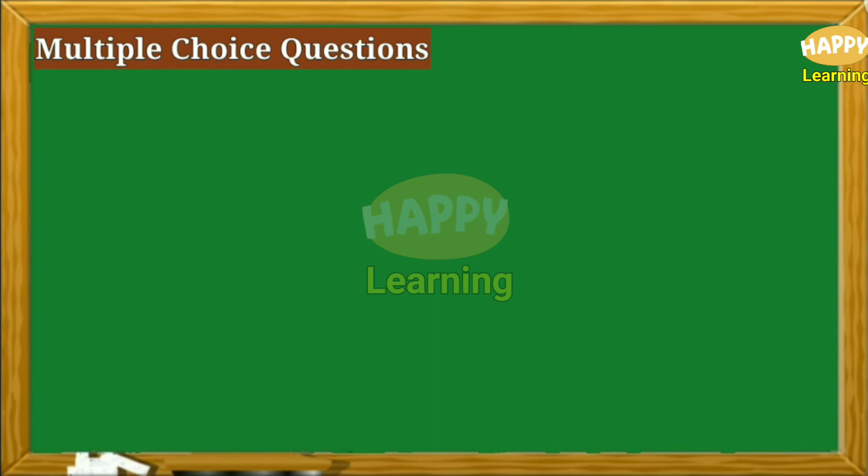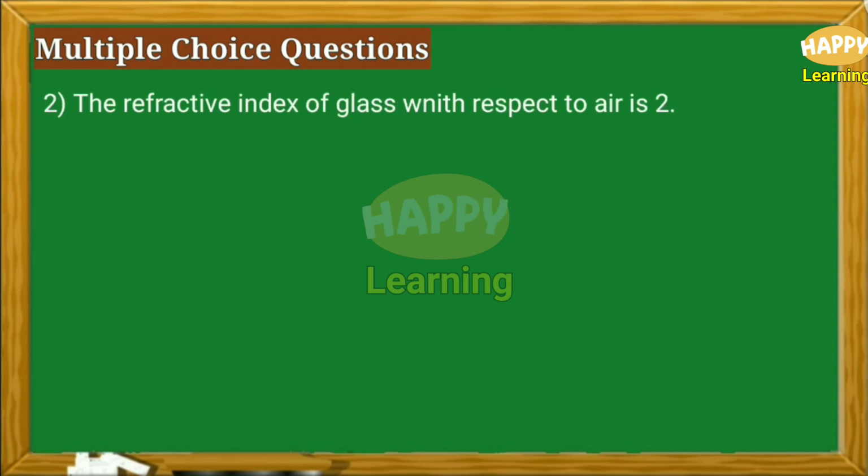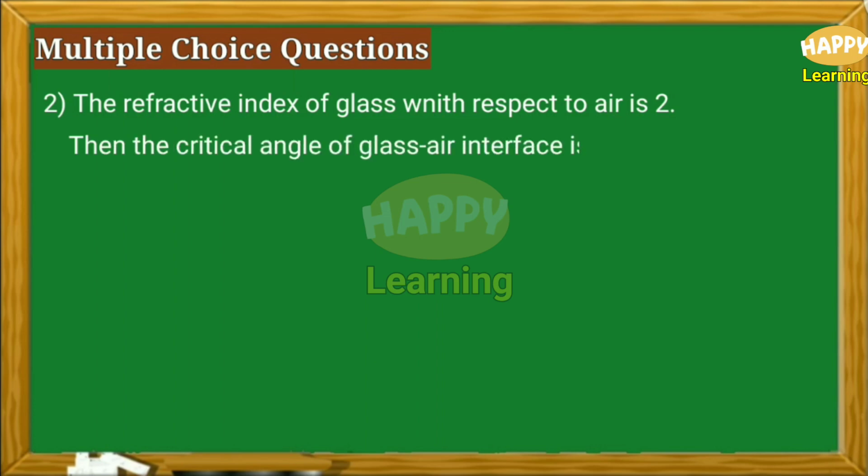Second question. The refractive index of glass with respect to air is 2. Then the critical angle of glass air interface is dash. Option A 0 degree, option B 45 degree, option C 30 degree, option D 60 degree.